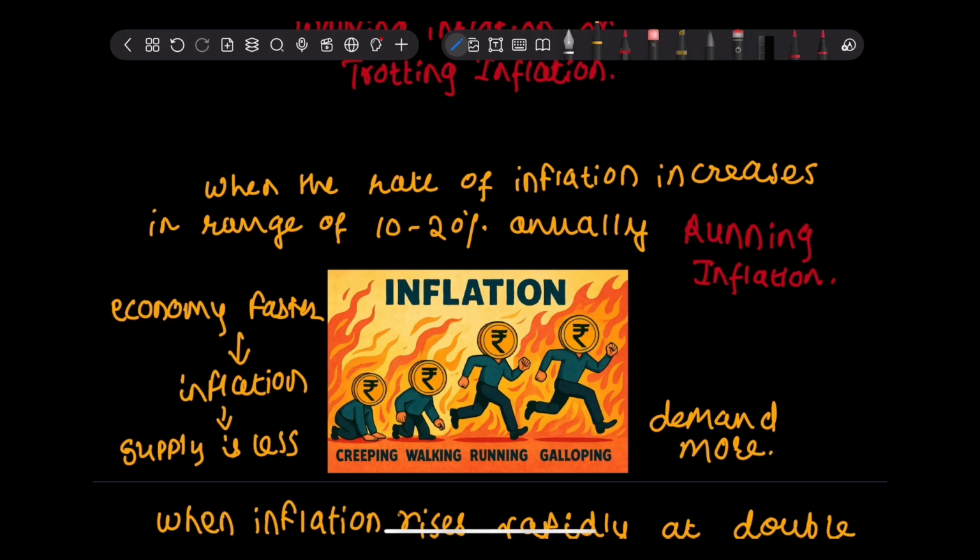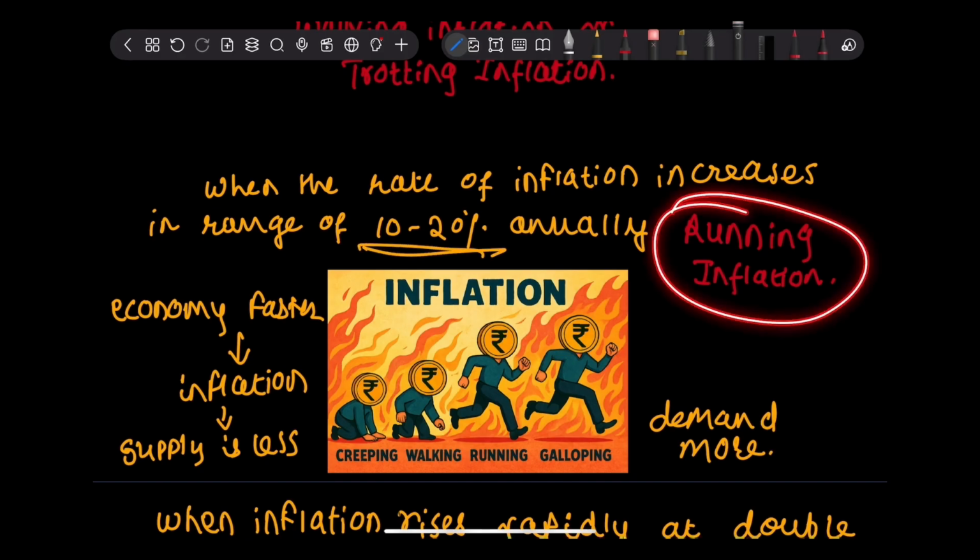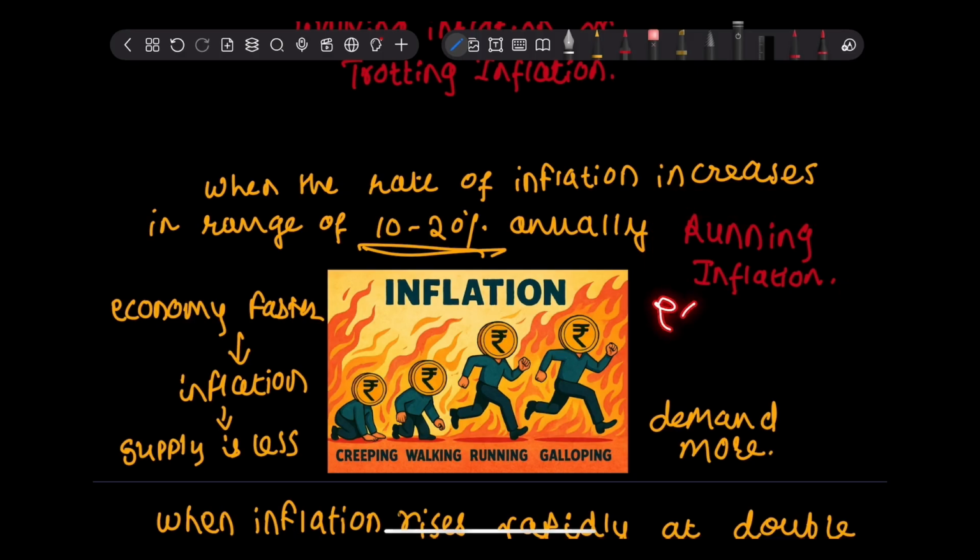We'll revisit the concept again. When the rate of inflation increases in the range of 10% to 20% annually, it is known as running inflation. अगर ये अनचेक्ड रहता है तो ये इकोनॉमिक ओवरहीटिंग की सिचुएशन को राइज करेगा.